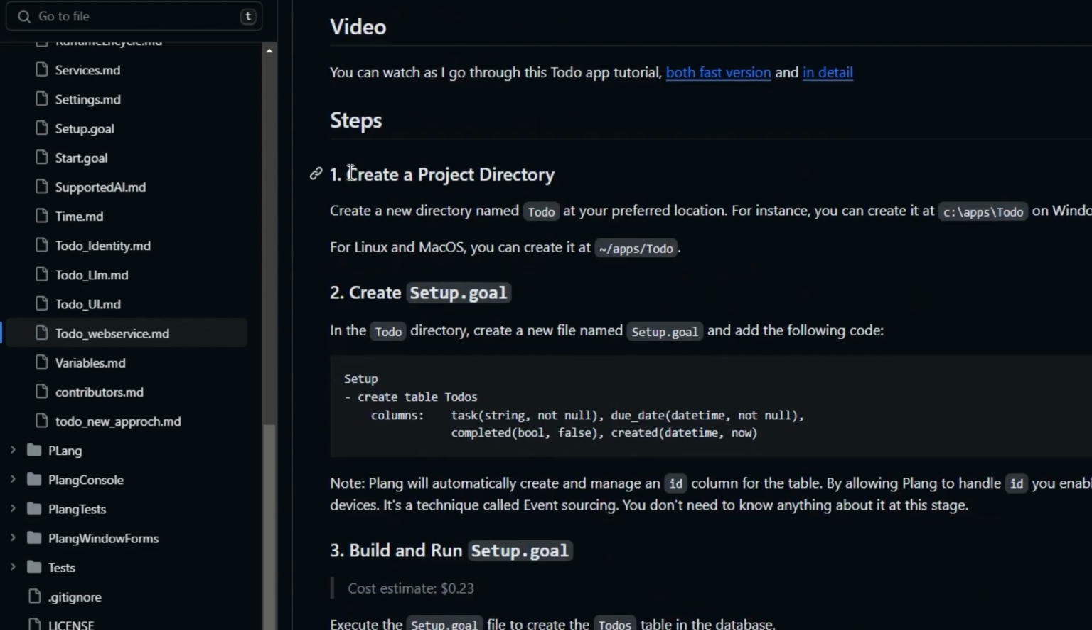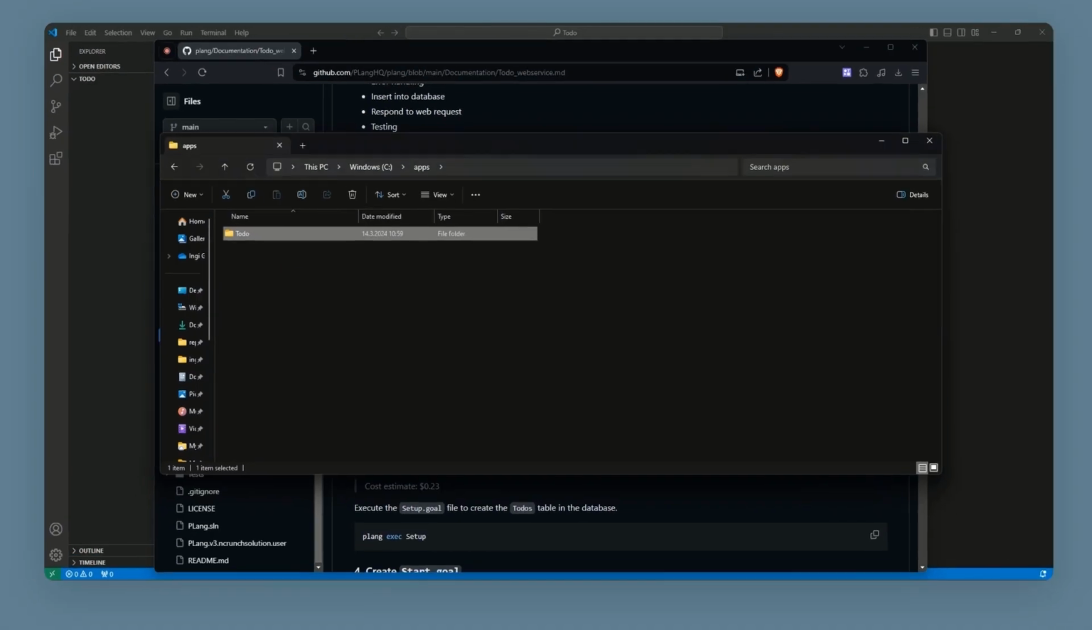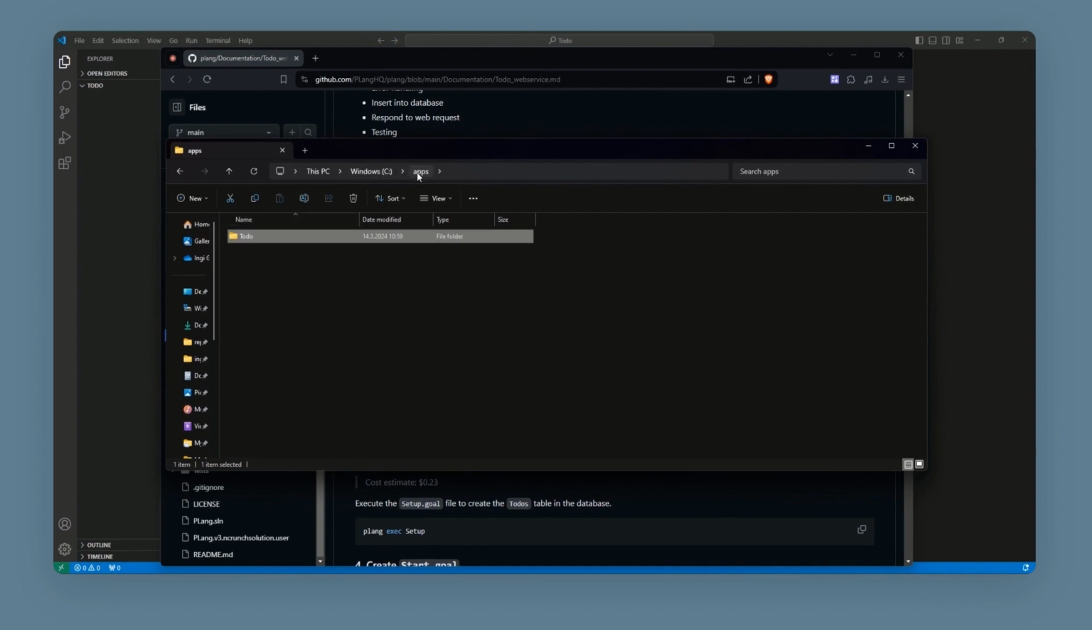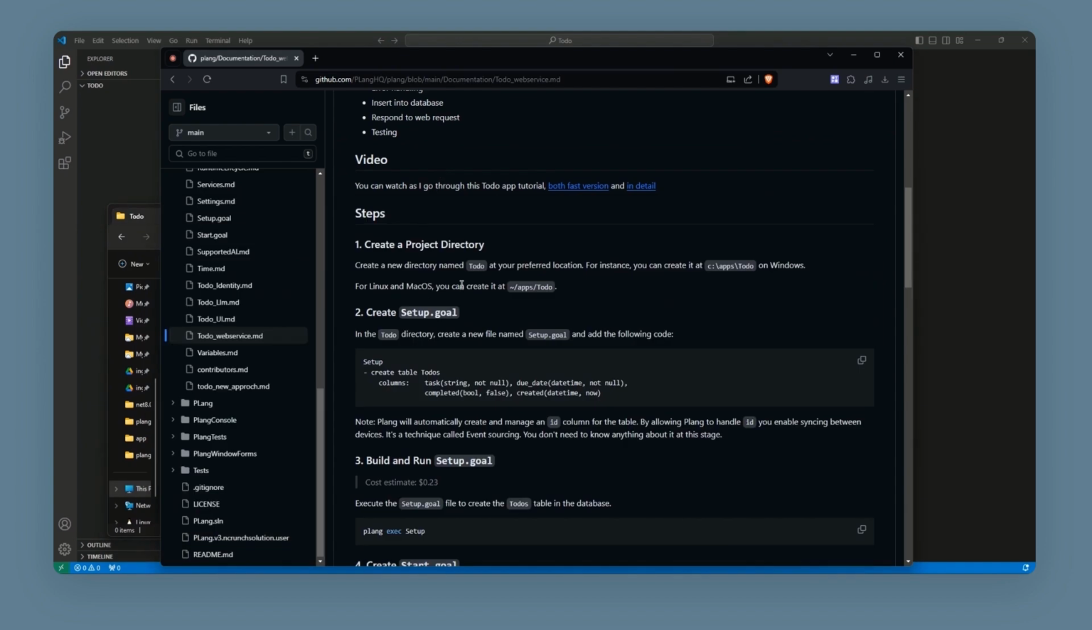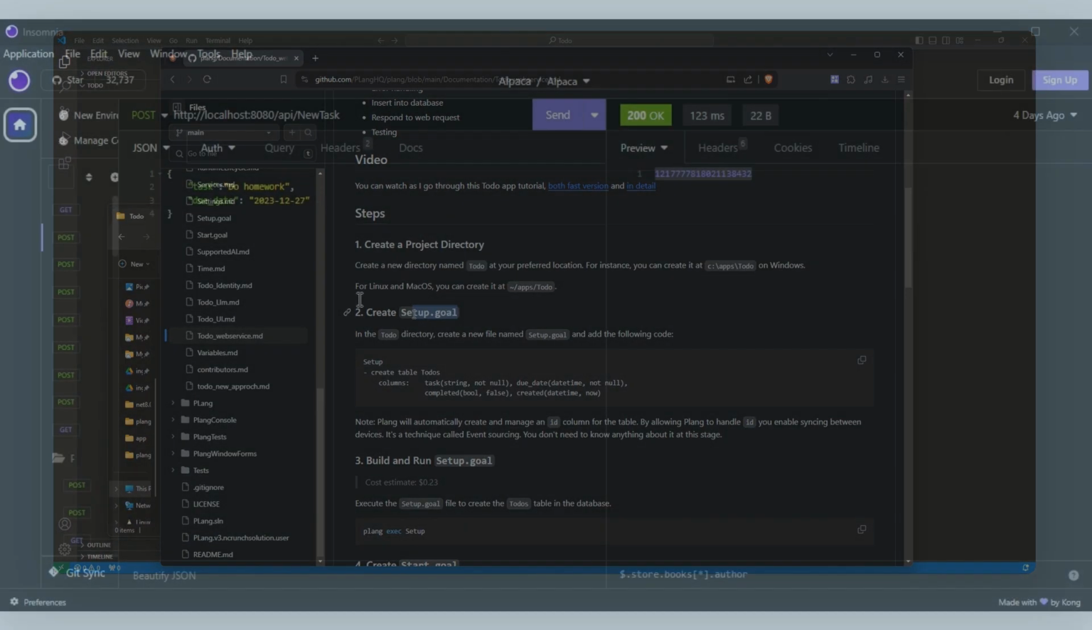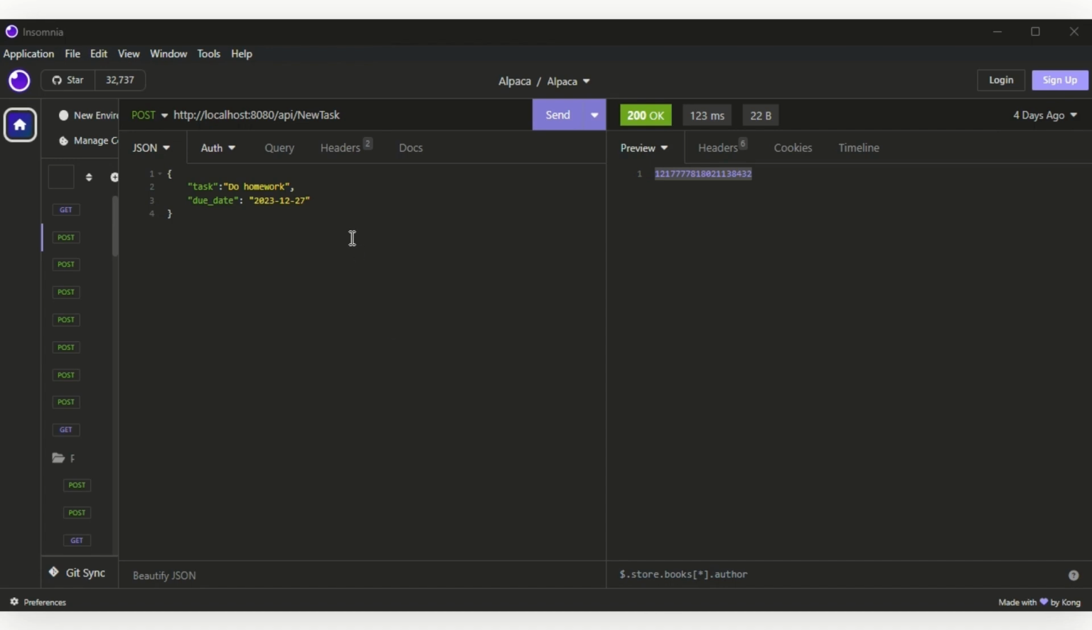Let's start by creating a folder for our to-do app. It is simply an empty folder on our hard drive. I put mine on C, app, to-do. You are free to choose any location. Before we start programming, I would like to give context on what our app should be able to handle.